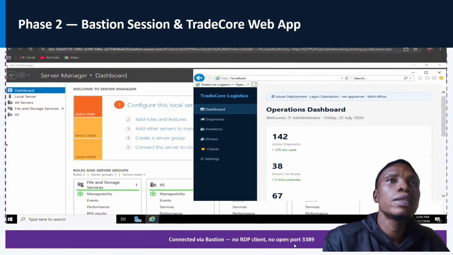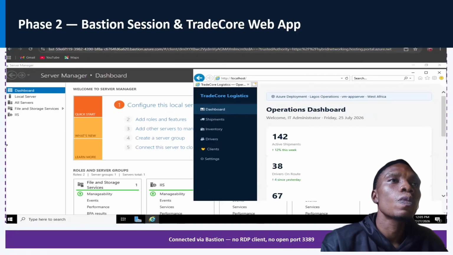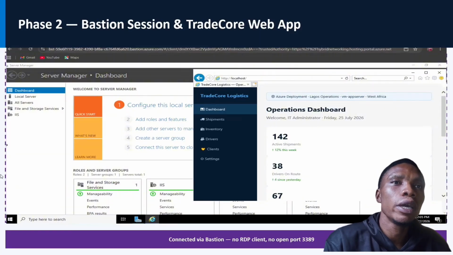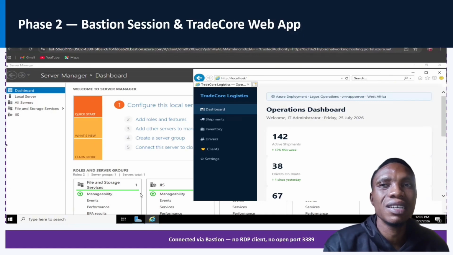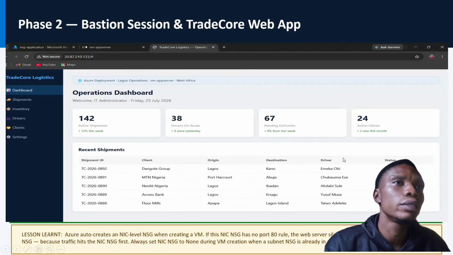So we can only access the server using the Azure Bastion. All right, no more RDP. As you can see, we have the dashboard here. The server is being accessed using the web browser. No RDP, no remote desktop protocol access being granted. And also as you can see, the logistics web application is running. So we proceed to the next slide. As you can see, the application is running.